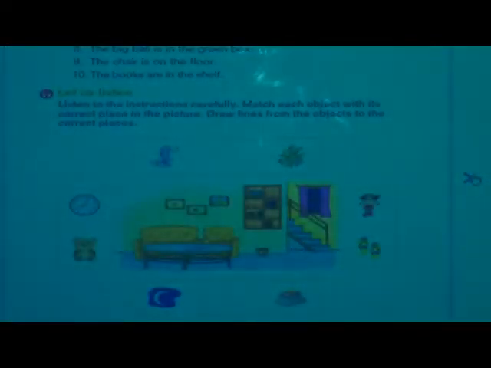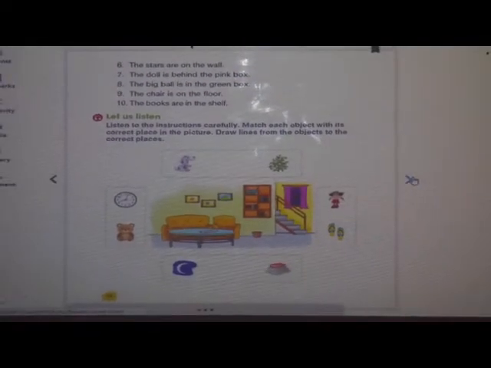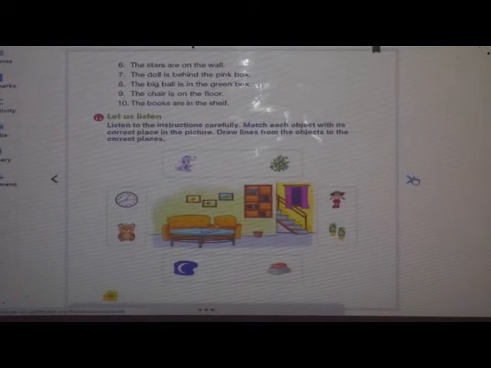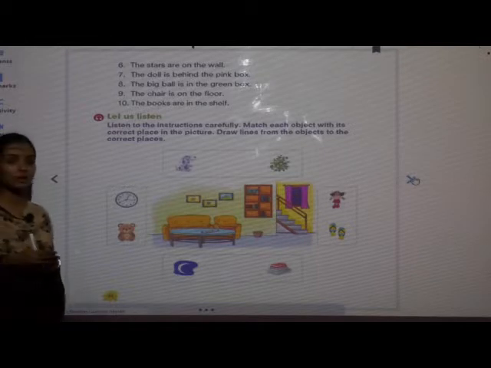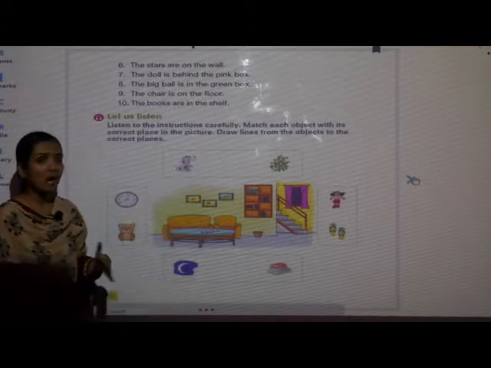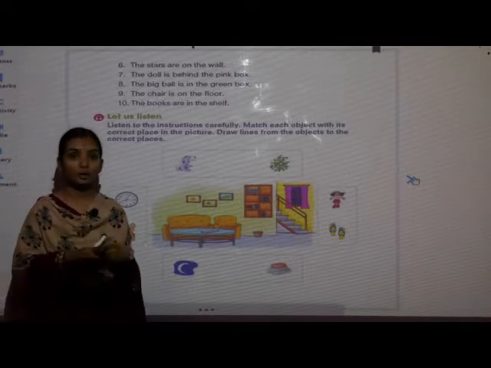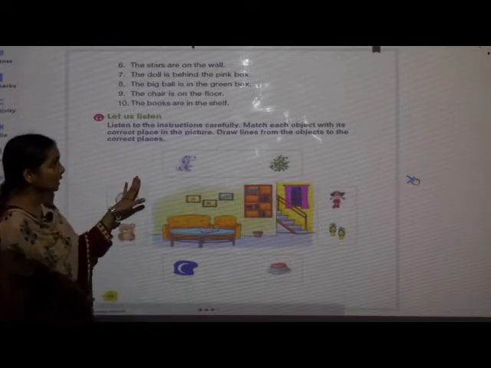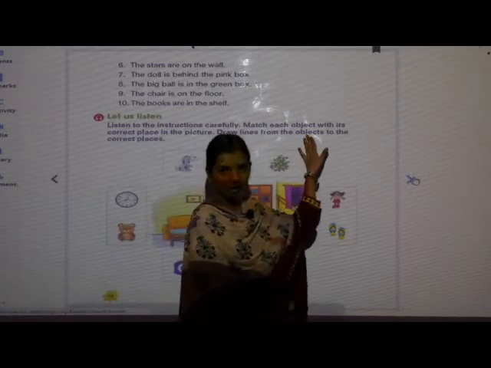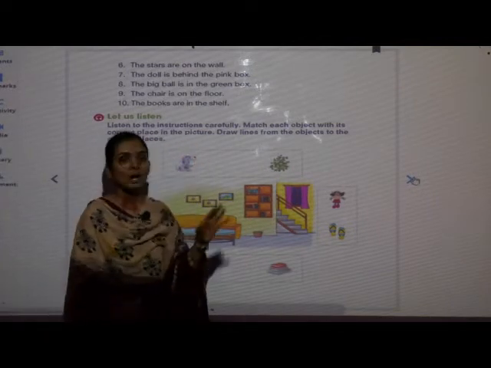Here we have completed the first half of our lesson. Today we will see the further part of the lesson, prepositions. Here we will do, let us listen. See here what we have to do, children. Listen to the instructions carefully. Now, I will be playing an audio for you. In that audio, you have to listen carefully.